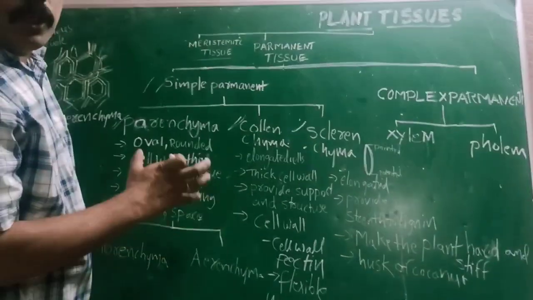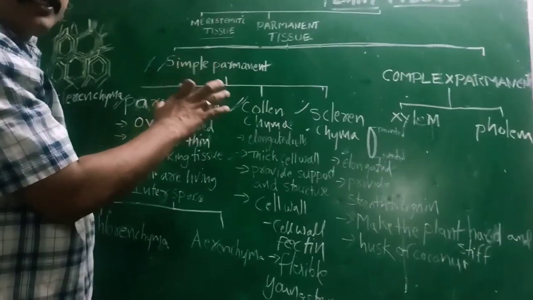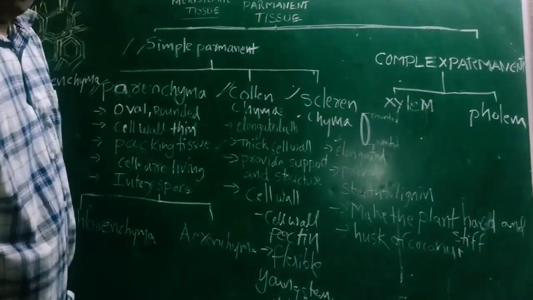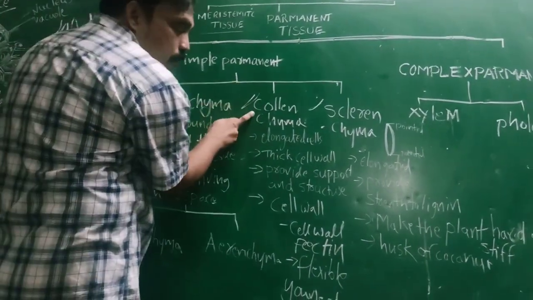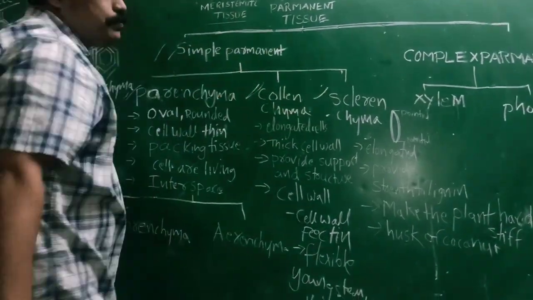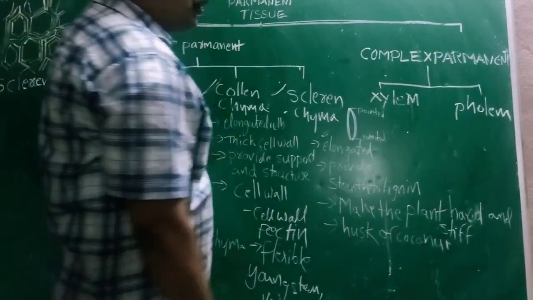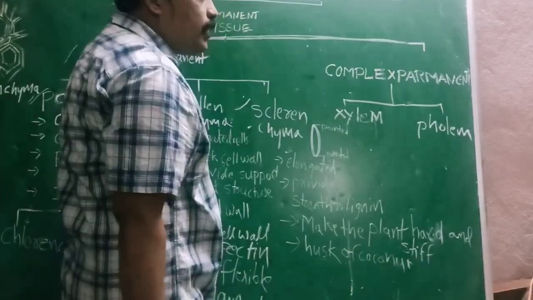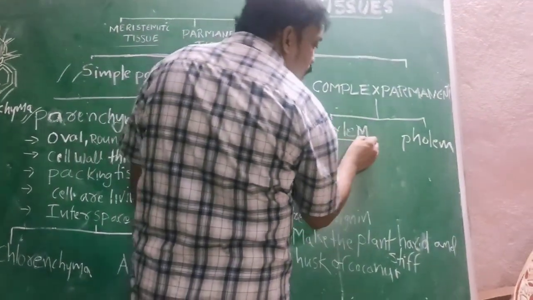And what about complex permanent tissues? Complex permanent tissue is classified into two types. What are they? Xylem and phloem.